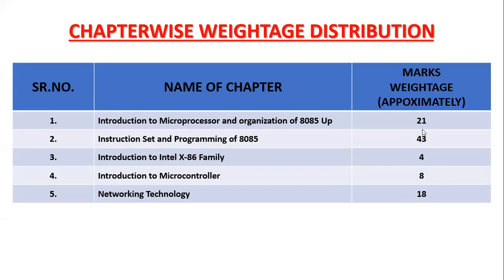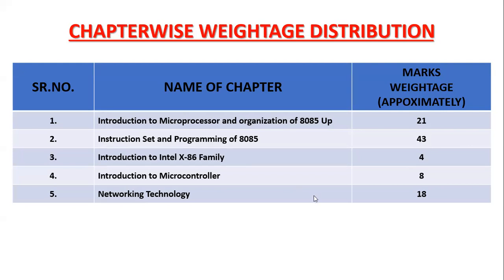Okay, 21 marks, it may vary, as Anjana ma'am also said, it is not fixed every time. 21 can be 23 or it can be 18, 19. 43 marks can be 40 or it may be more than 43. So it may vary, but total of 94 marks paper is there, right? And so what you have to do, first you have to focus on first chapter and last networking technology.